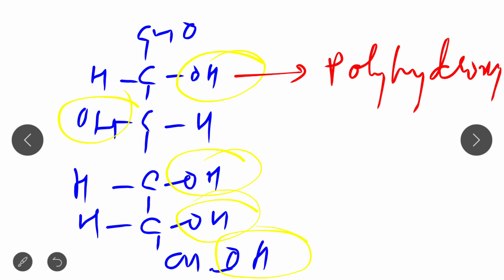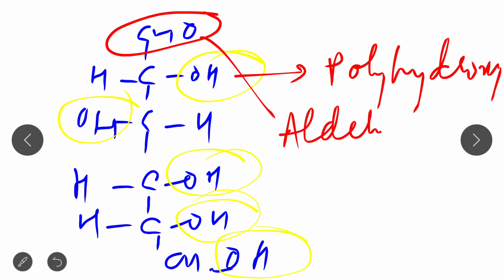Now why is it aldehyde or ketone? Aldehyde or ketone depends on the functional group that is present. In the case of glucose, the functional group present is aldehyde, so it is known as polyhydroxy aldehyde.